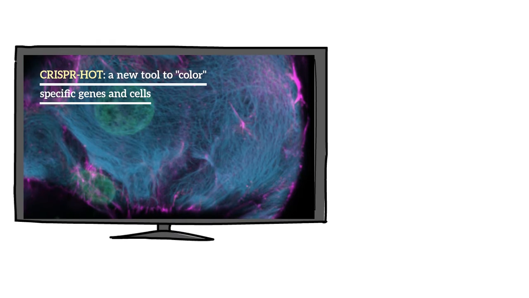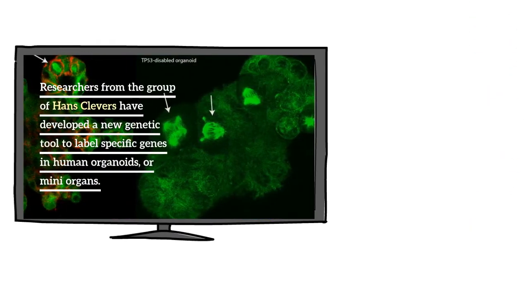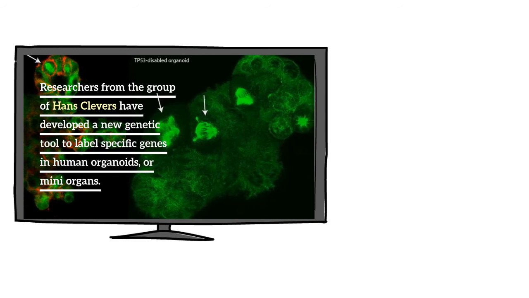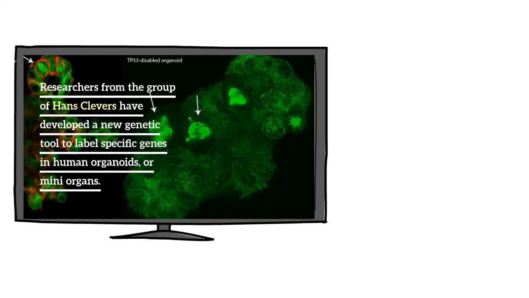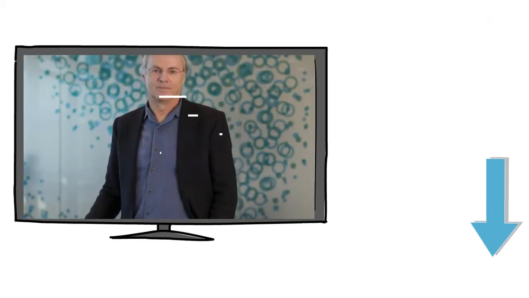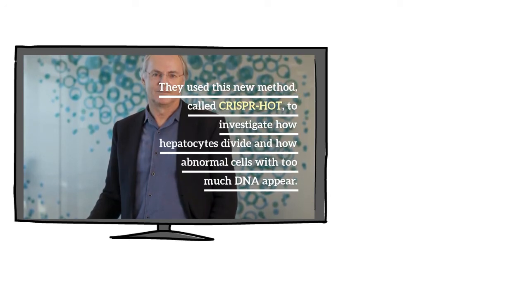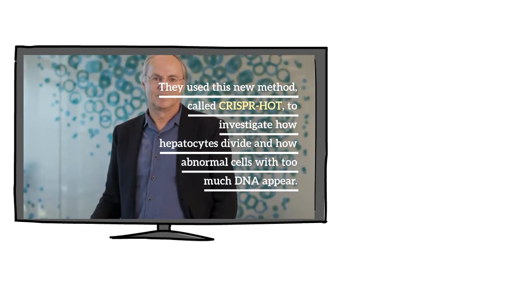Today CRISPR news is about the new CRISPR Heart method. Researchers from the group of Hans Clevers have developed a new genetic tool to label specific genes in human organoids, or mini organs. They use this new method, called CRISPR Heart, to investigate how hepatocytes divide and how abnormal cells with too much DNA appear.